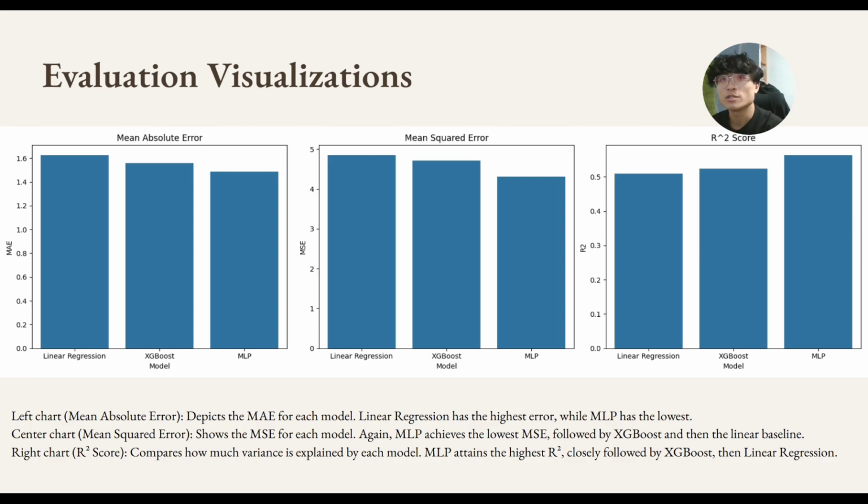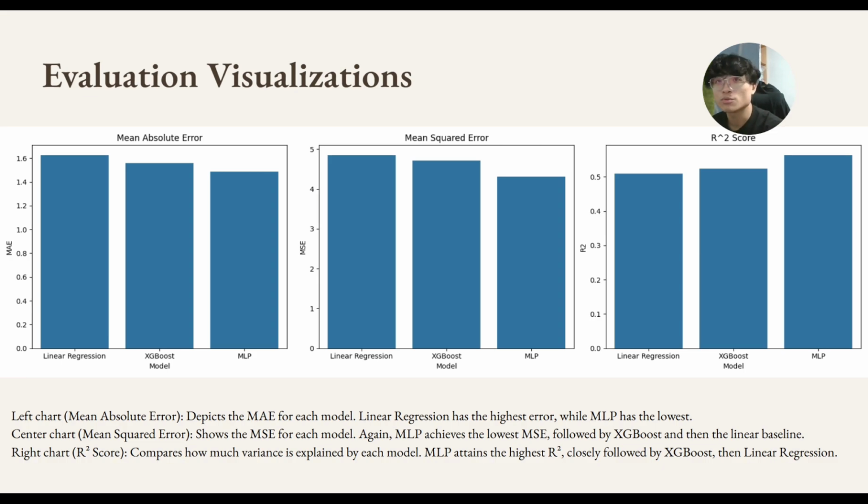So for linear regression, first we use linear regression as our baseline model. It assumes a direct relationship between features like shell length and age. While simple and interpretable, it struggles with capturing complex patterns in the data.